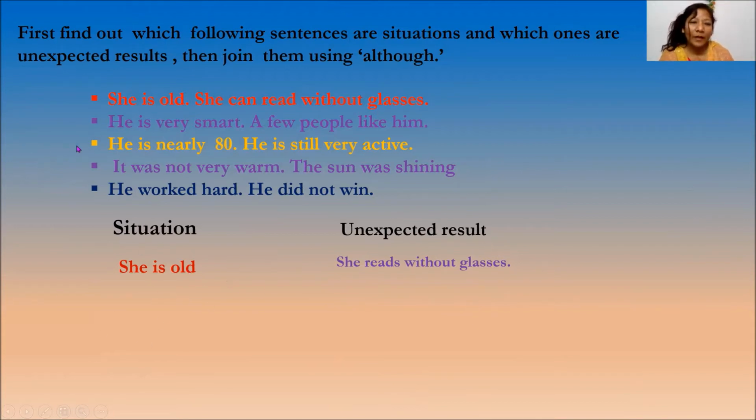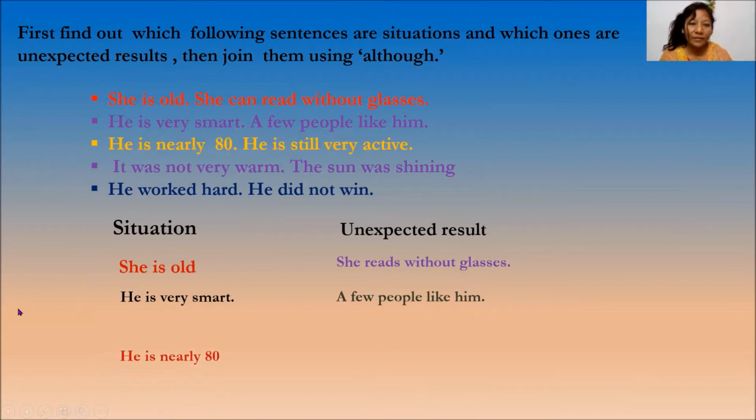Okay. Another sentence: he is very smart, a few people like him. Which one is the situation and which one is the unexpected result? Yes, 'he is very smart' is the situation and 'a few people like him' is the unexpected result. Why? Because he is very smart, we think many people like him, but what we find here is that a few people like him. So this is exactly the opposite of what we expect.